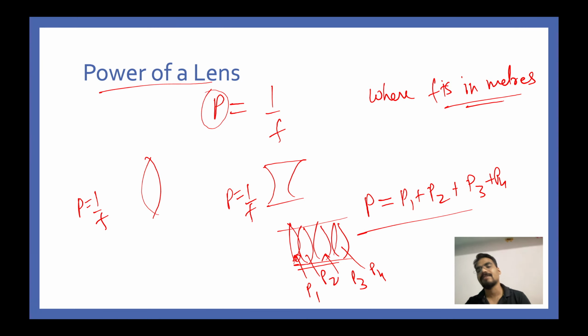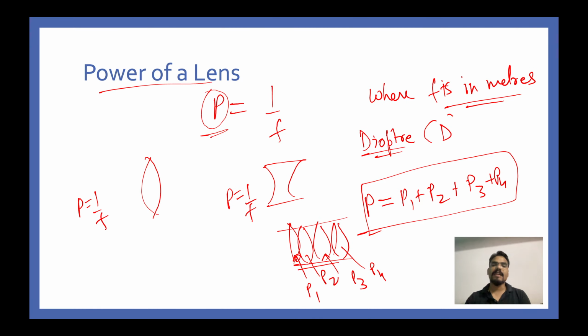The power adds up. The SI unit of power is the diopter, and its symbol is capital D. This is how you denote diopter or power. Make sense, everybody? This is the last topic for today. P = P1 + P2 + P3 + P4.